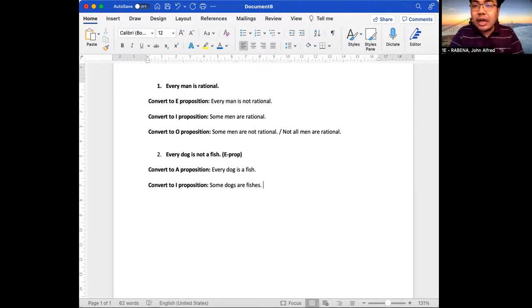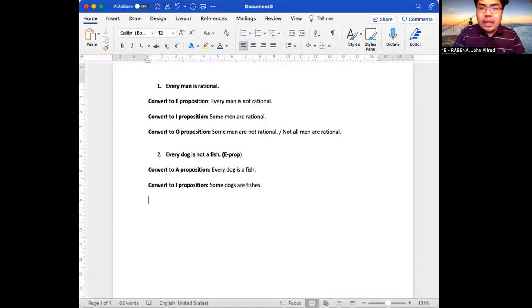In order to have correct grammar, it should be plural if you make use of the particular quantity. Not some dog is fishes. That is a grammatical error. So for sound grammar, you should make use of plural verbs. That is, some dogs are fishes.